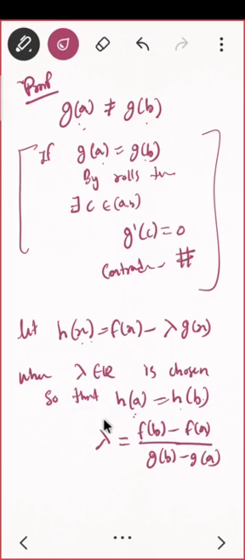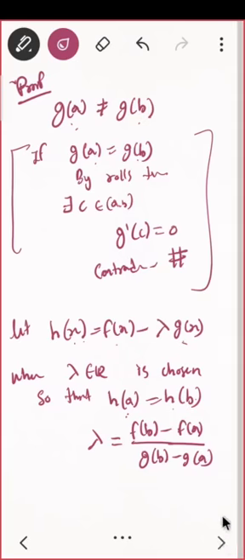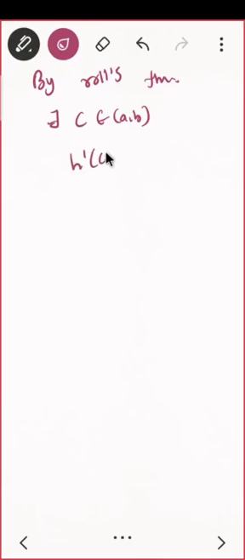That means what? Can I now apply Rolle's theorem on this function h? H is a continuous function. Why is it continuous? Because it is the sum of two functions. It is differentiable. Yes, by algebra of differentiability it is differentiable. What next? And I'm also having h of a equal to h of b. So what can I say? Can I use Rolle's theorem? By Rolle's theorem, what will I have? There will exist a point C belongs to the interval AB such that h dash of C equal to 0.